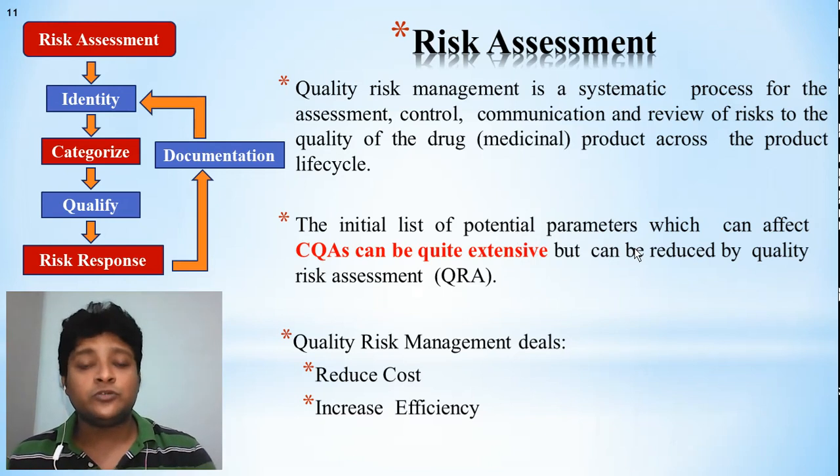So the parameters which are directly giving impact on the quality, or which may affect the CQA, the critical quality attributes, can be controlled or reduced by this quality risk assessment. So this quality risk assessment mainly helps us to reduce the cost, definitely, when it is saving our method, when it is saving our product from failure, so it will reduce the cost and increase the efficiency. It will improve the product quality finally.